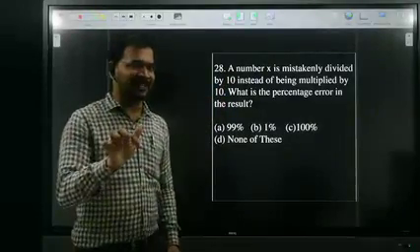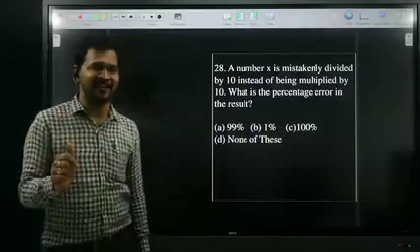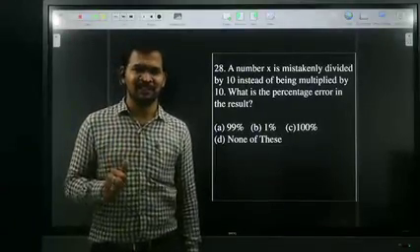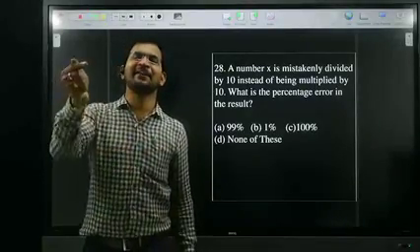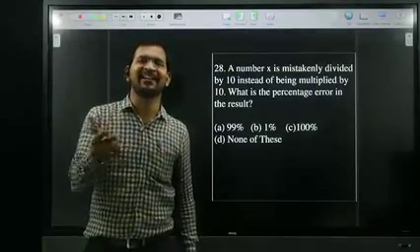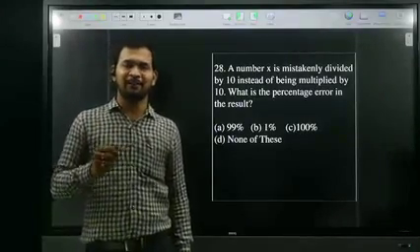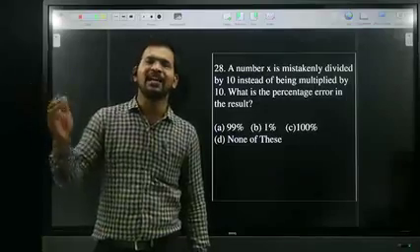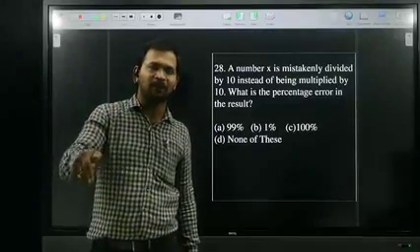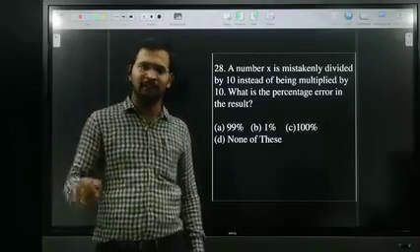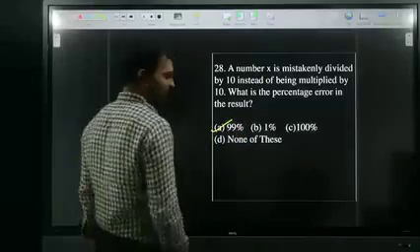The correct one is what? We need to multiply. If I assume the original number is 100, multiplying by 10 gives 1000. The correct answer is 1000. But he mistakenly divided by 10: 100 divided by 10 is 10. The right answer is 1000, but the wrong answer is 10. The error is 990. 990 by 1000 into 100 is nothing but 99% error.